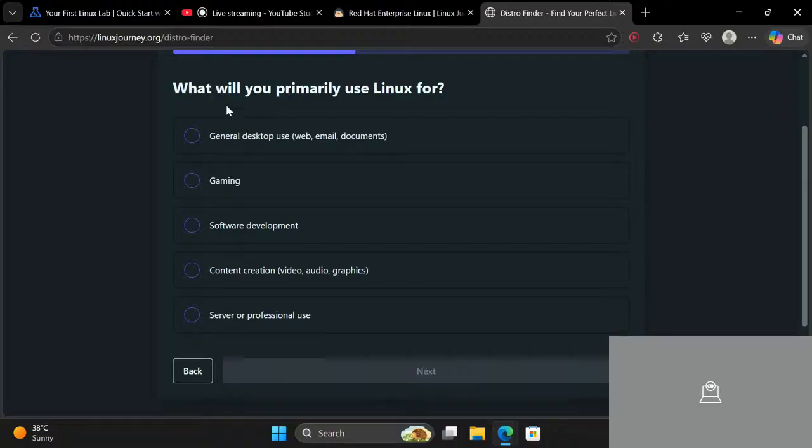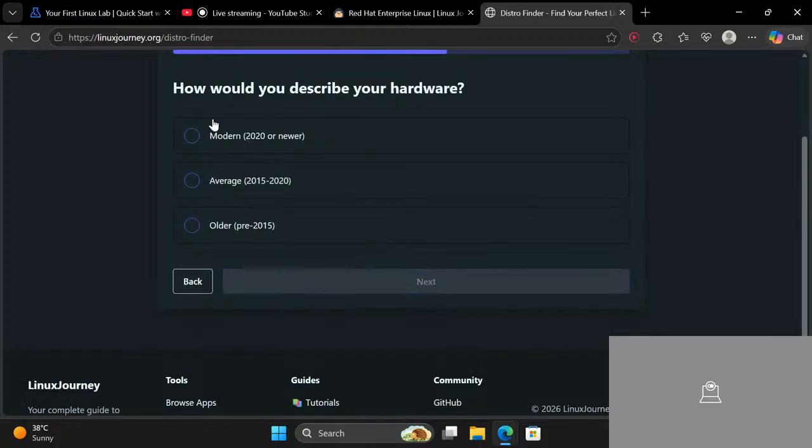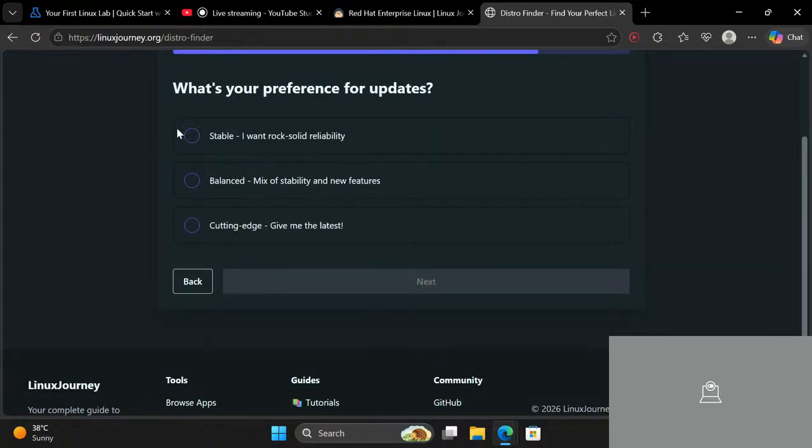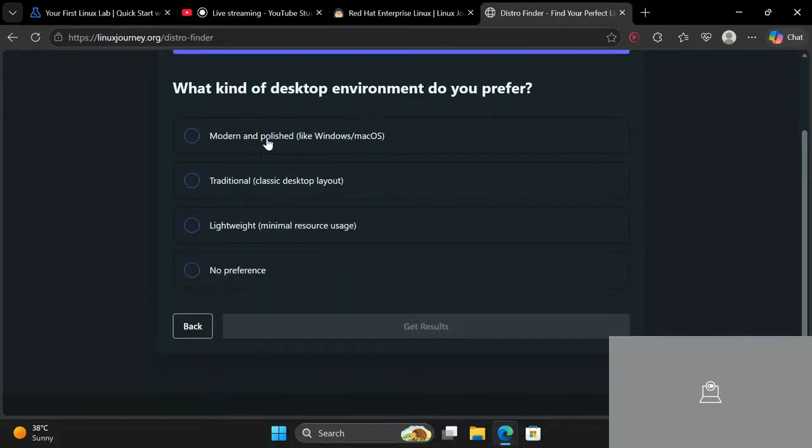So let me just give you a quick overview. It is asking me what will you primarily use Linux for. So here are the options. I will just click software development, and then what type of hardware do I want? Of course, I want modern, and it should be stable or balanced, whatever. And what kind of desktop do you prefer? Modern and polished like Windows, Mac OS, traditional, lightweight, no preference.